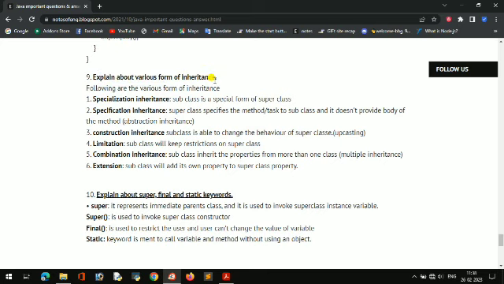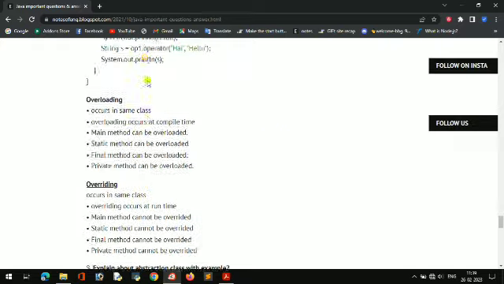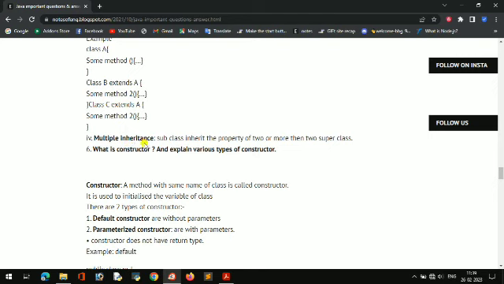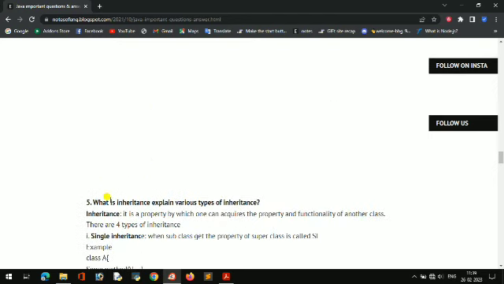Okay, so here the main concept will come. If in the exam it asks about forms of inheritance, forms of inheritance means there are 6 forms. Forms of inheritance is different, and explaining inheritance is different. That's what I am telling: types of inheritance is different.